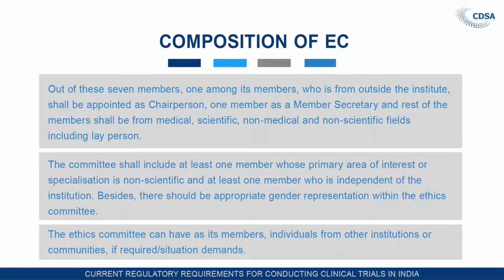Out of these 7 members, one among its members who is from outside the institute shall be appointed as a chairman. The chairman should be from outside the institution. If the chairman is from the same institution, then there may be a bias or there may be a difficulty for his subordinates to freely give their consent. So it has been decided to keep the chairman from outside the institution.